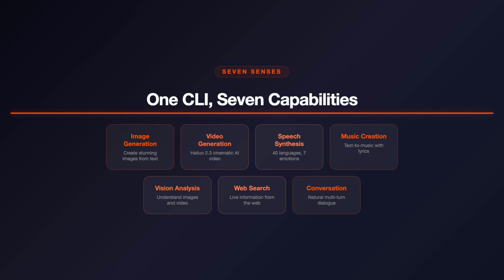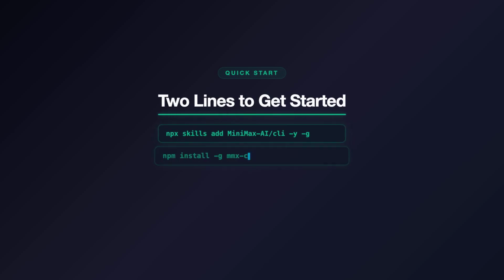Fourth, music composition with lyric support, instrumental mode, auto lyrics, and cover generation from reference audio. Fifth, vision and image understanding, so your agent can see and describe what it's looking at. Sixth, web search powered by MiniMax's own search engine. And seventh, multi-turn conversation for rich, contextual dialogue. All powered by MiniMax's full-modal stack. 1 command line tool. 7 capabilities. 0 MCP glue required.